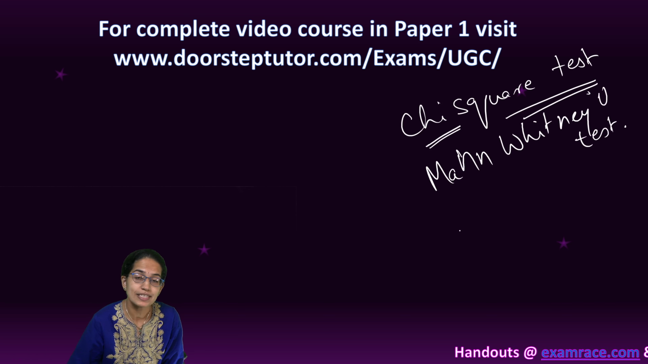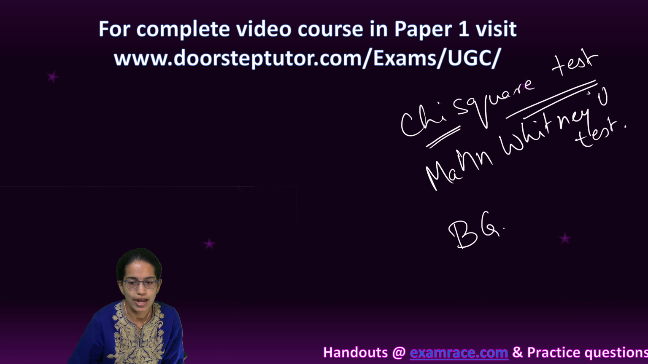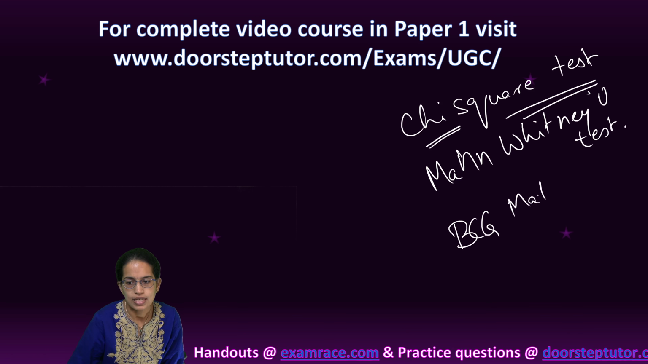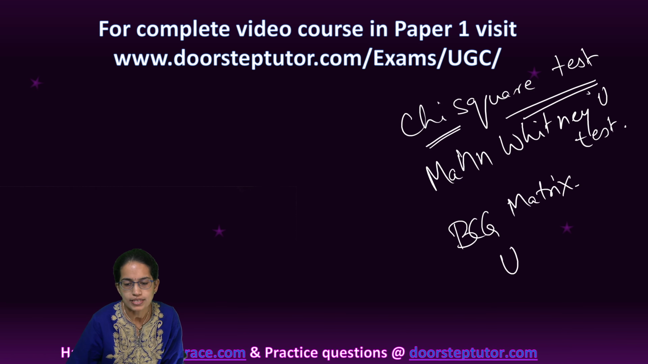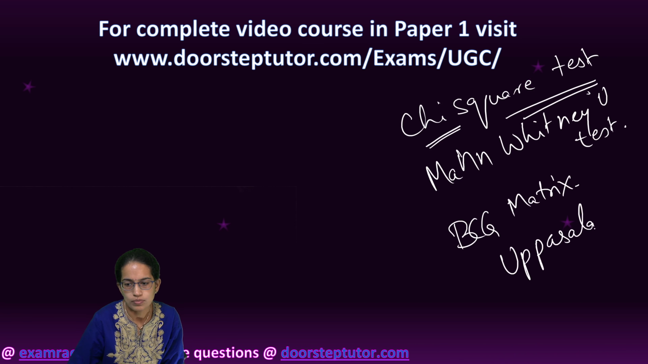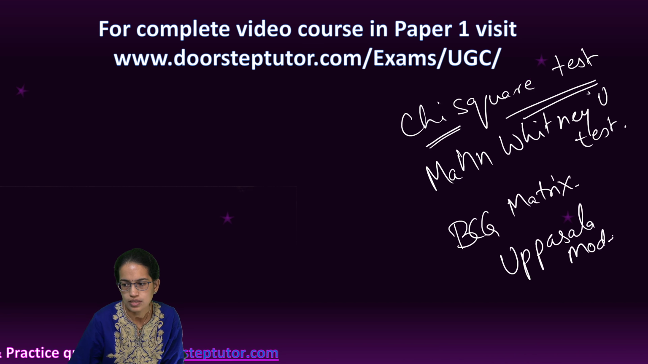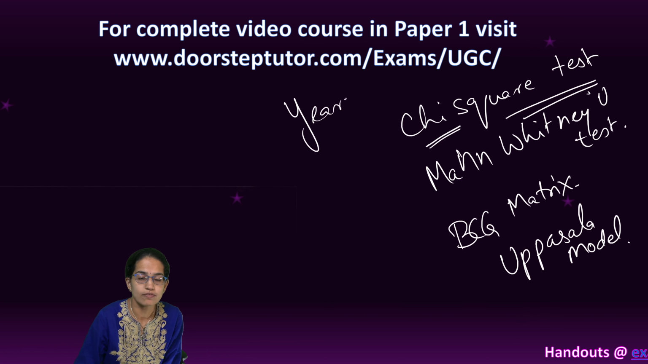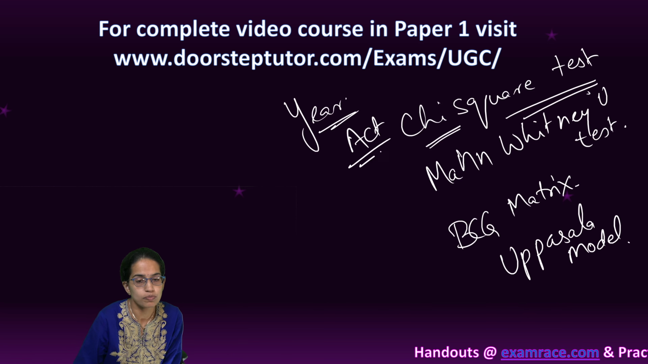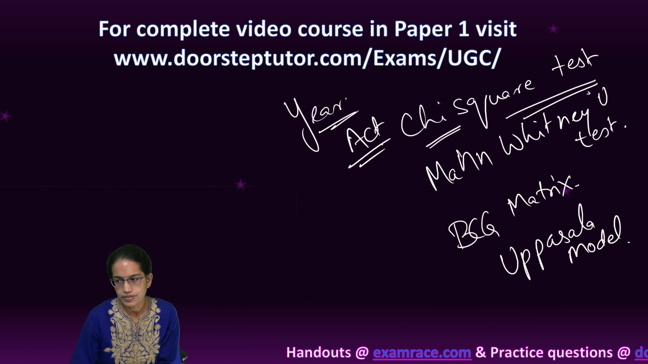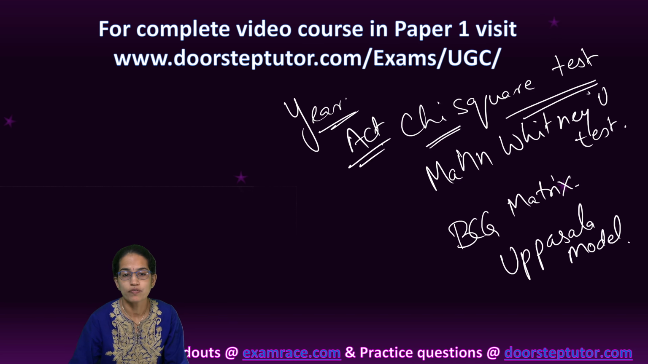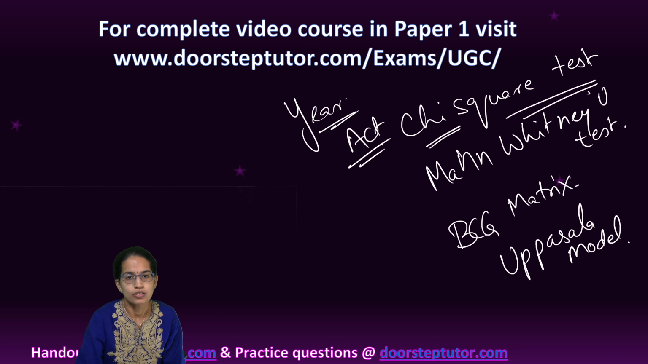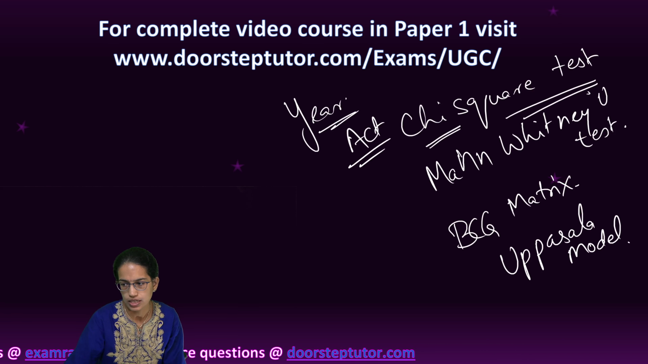Then from the section on management, you had the BCG matrix as one of the questions. The Uppsala model was another question. There were questions on various methods and the sequencing. Then various years and in which year which act was promulgated. So for example, life insurance, marine insurance. So various acts related to insurance, in which year which act came in. There were various questions related to that.